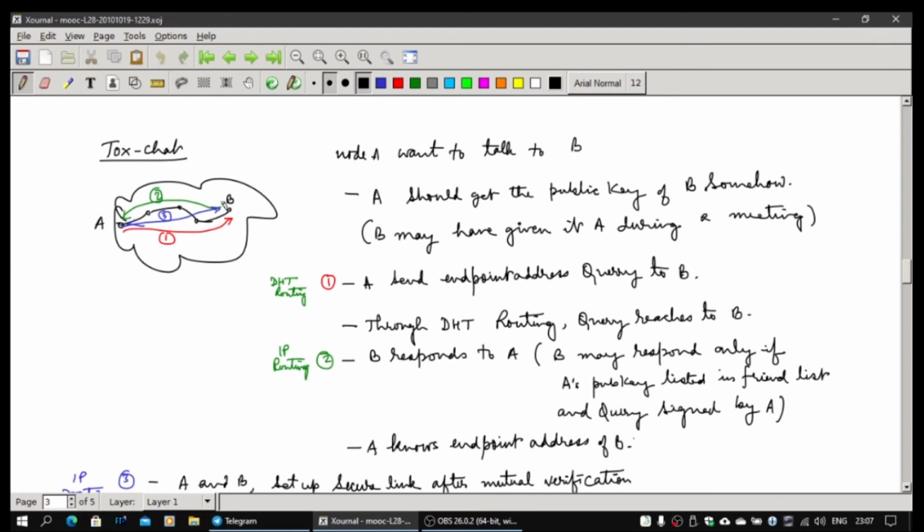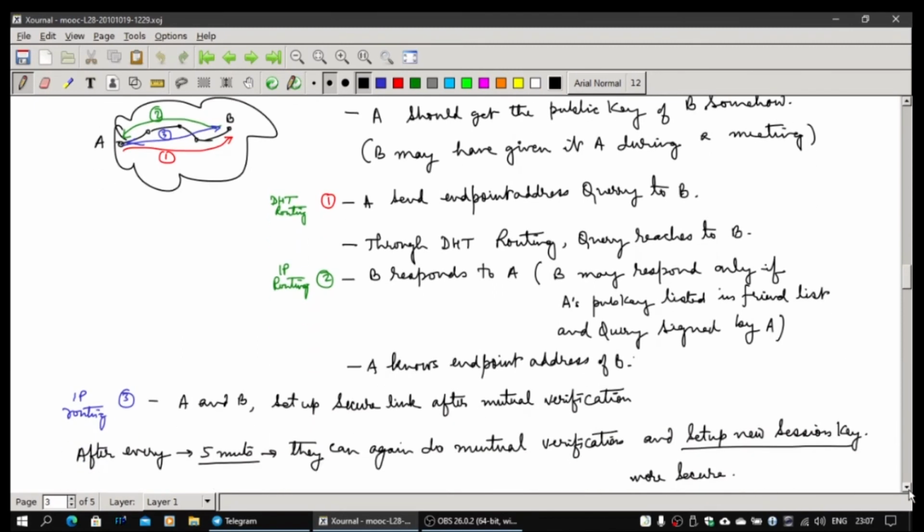So B will now also check that A's claimed node ID is actually signed by the private key, so that somebody is not faking. If it is signed by the corresponding private key, B verifies that yes, it's actually coming from the person who claims this node ID, because the signature can be verified. So B will send the message back to A in the same fashion, so A can verify it is indeed coming from B. So A by this time knows the endpoint address of B.